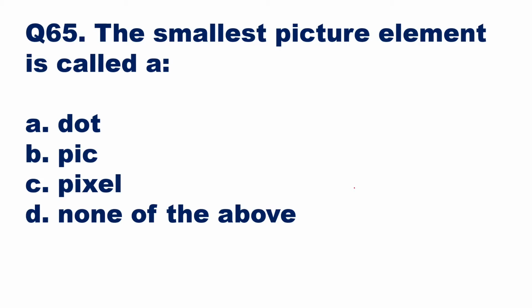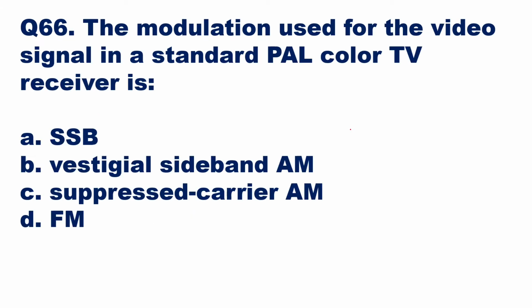Question number 65. The smallest picture element is called what? Whenever you have a picture, the picture is made up of small elements which are scanned from left to right. The small elements of a picture are called pixels, P-I-X-E-L. So option C will be the right answer here. The smallest picture element is called a pixel. Then we'll go to the next question, question number 66.